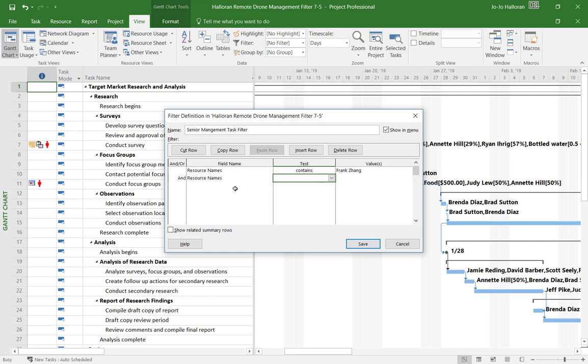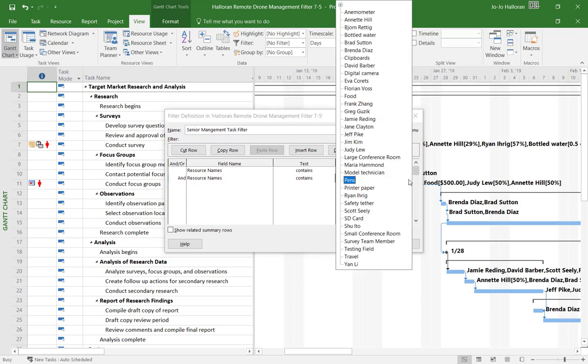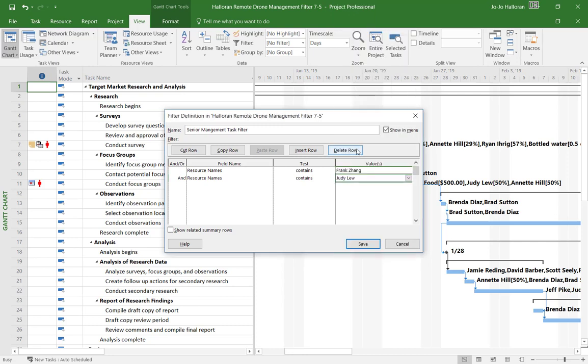Okay, and then for the test column, we want to make sure we also get contains, because we want to make sure that we're getting Judy. And then in our value box, we're looking for Judy. So let's type in Judy Lou, or you can, of course, go through your little drop down arrow, locate Judy and click on Judy.